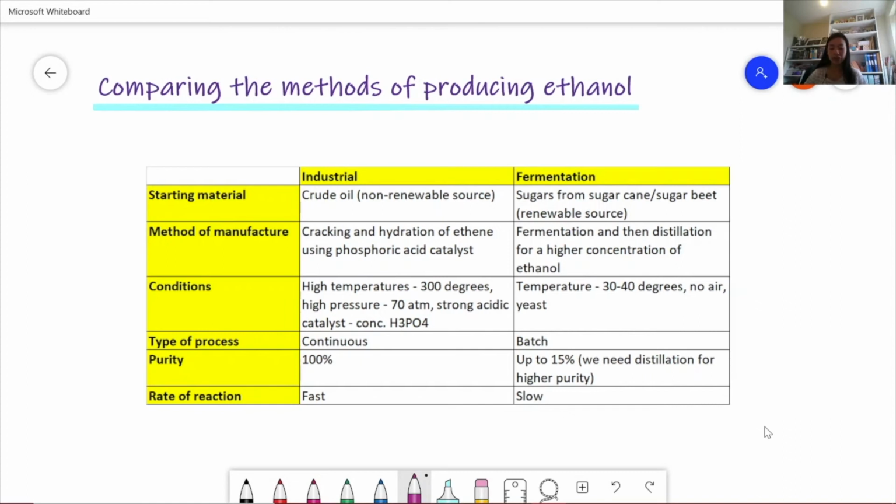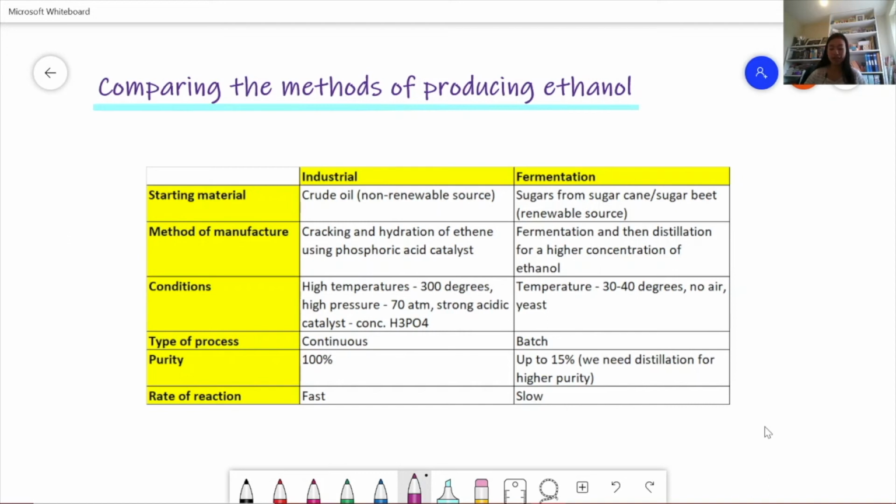Whereas for fermentation, the advantages are that sugar is a renewable source, so we can always source it. And also, production uses very low level technology, so cheap equipment is needed. And the disadvantages are that it's a batch process, which is very slow, and it also gives high production costs. It also produces ethanol, which is not pure, and it needs purifying by fractional distillation, which makes the process even slower because you need to do 2 steps.